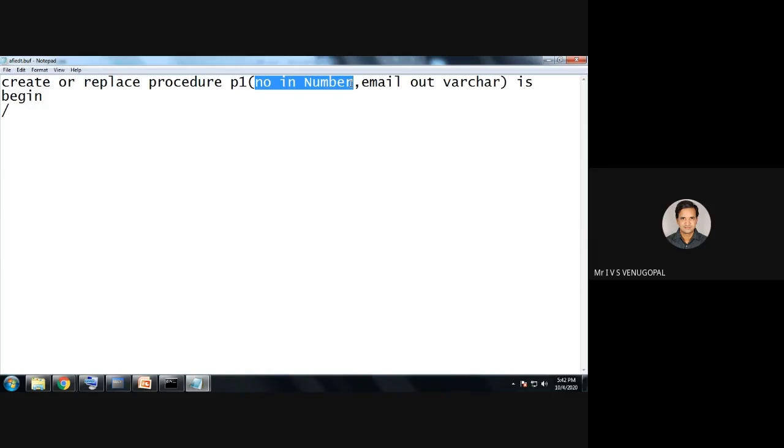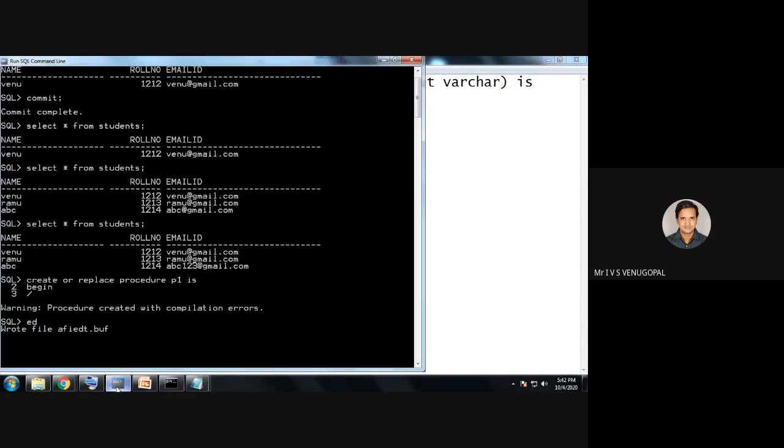So create or replace procedure name. What is the input to the procedure? For example, number. I will be passing the student's roll number, and output is the email ID. It is of type varchar. Is begin. I want to retrieve the email ID, so whenever I want to retrieve, the command is select. What is the field name for email ID? The field name is email ID.